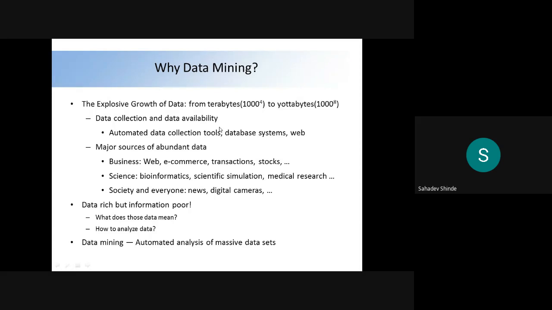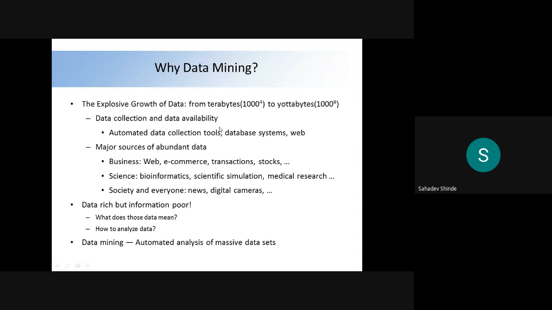So what does that data mean? We need to find out if the data is useful and how to analyze it. Data mining is nothing but the automated analysis of massive data sets. Massive data sets means we have the abundant data sources. From that we are going to analyze it for getting the correct data and for getting the required information. So that is why we are going to learn the data mining subject here.